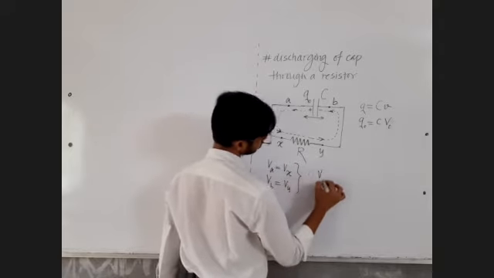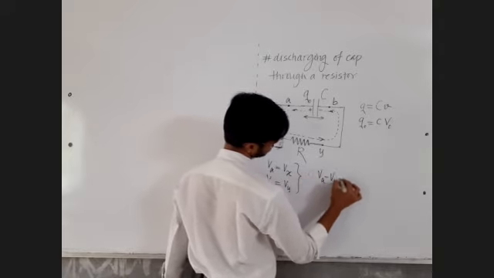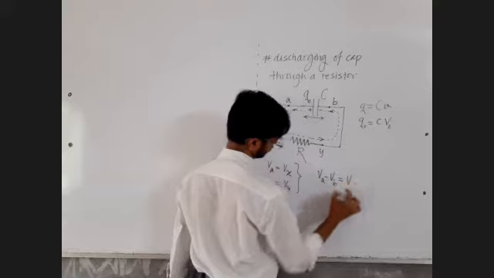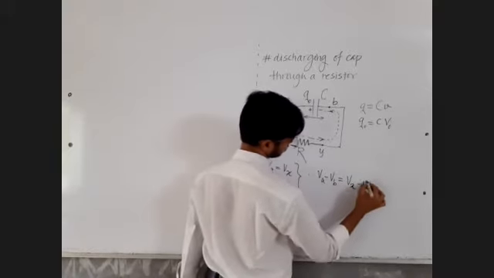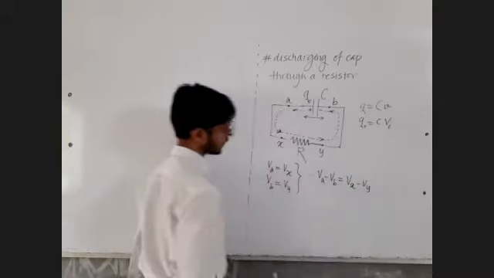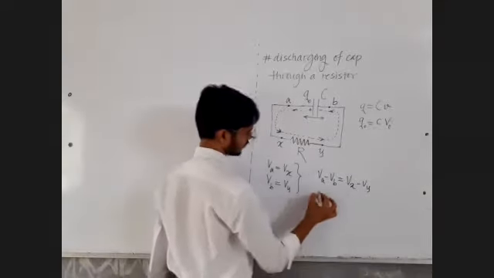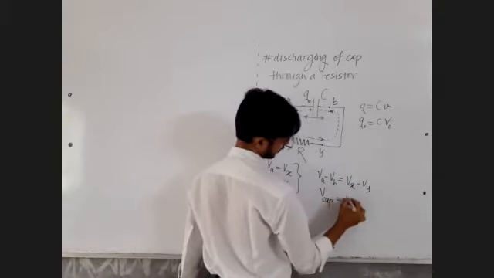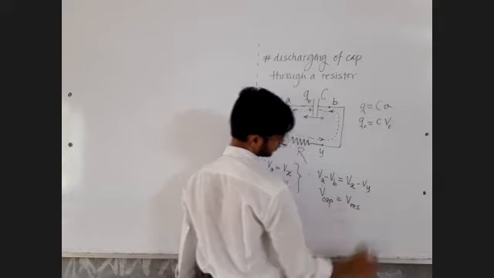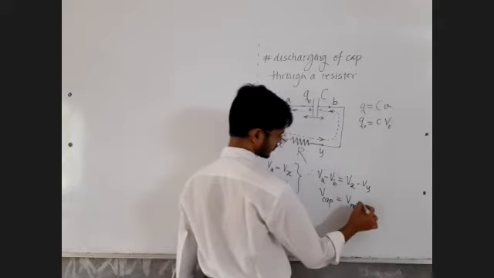Therefore VA minus VB must be equal to Vx minus Vy. VA minus VB is the voltage across the capacitor and Vx minus Vy is the voltage across the resistor.